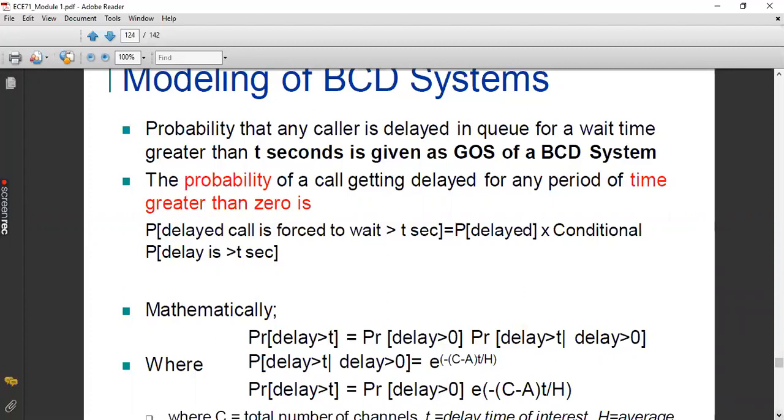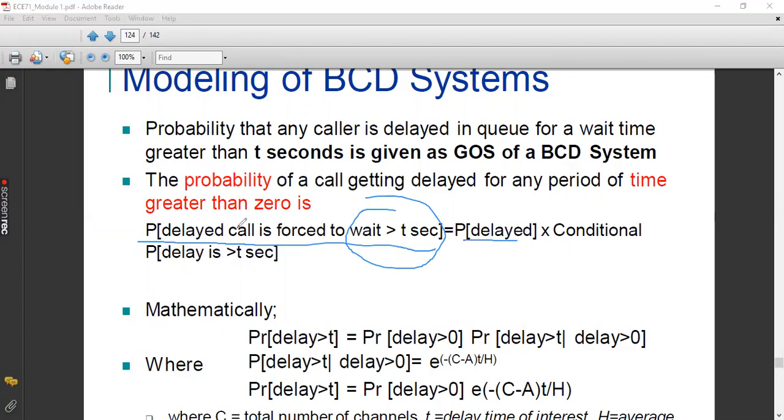Now, from this model, we are going to calculate one parameter. This is very important for you. This parameter is the probability of a delayed call, where that call is supposed to wait in the queue for more than t seconds. We are going to find out the probability of a call waiting for more than t seconds. Why does it need to wait more than t seconds? Because it is being delayed.